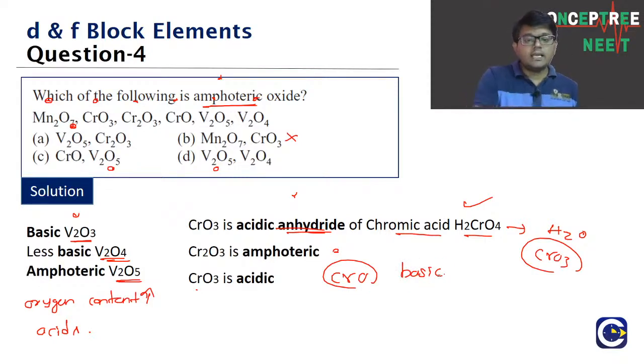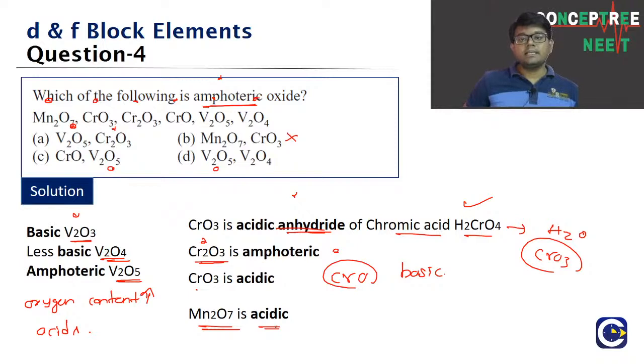So here we are getting both Cr2O3 and V2O5 having the amphoteric nature, and Mn2O7 is also acidic. In whichever oxide the oxygen content is more, that will be acidic in nature. As the oxygen content is decreasing, we slowly move to amphoteric and then to basic. Clear, guys? So what is the answer for this one? It is option A.